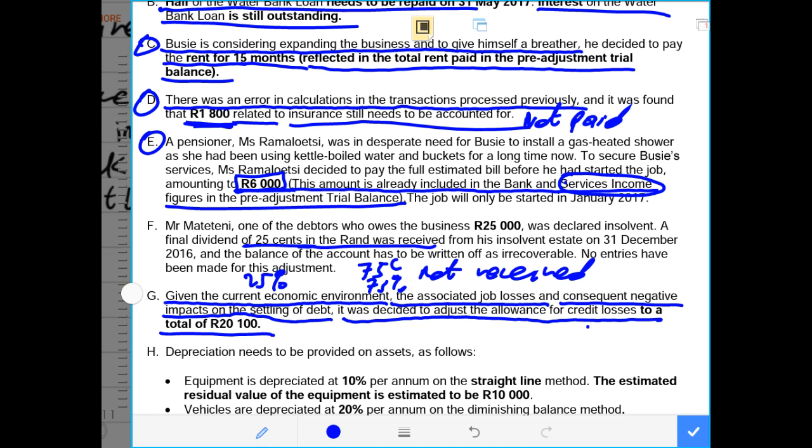So now our allowance for credit loss, after we have taken into account the bad debt that was just done in the previous entry, they say the total adjusted allowance for credit loss is an amount of 20,100.